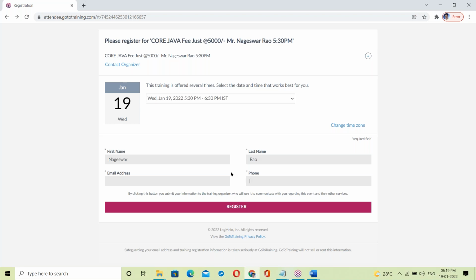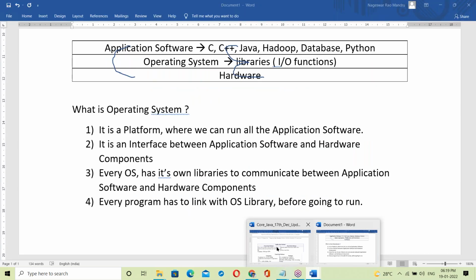Next, the Durgasoft online team will go to the backend, take all of your data, and start the follow up. That's it. So front end and back end are like this. The front end interacts with end users, collecting data from users and storing it in the back end. The back end is to store and maintain data.